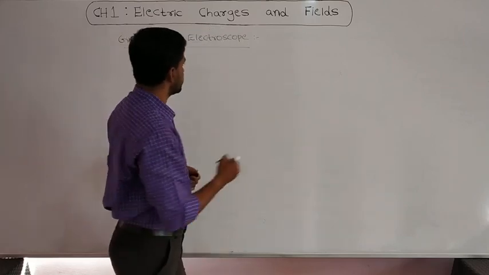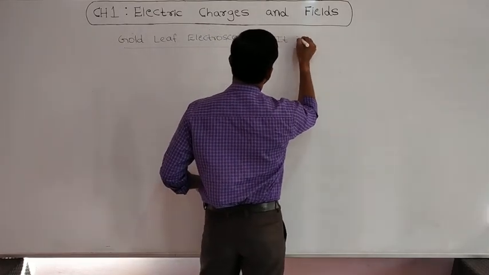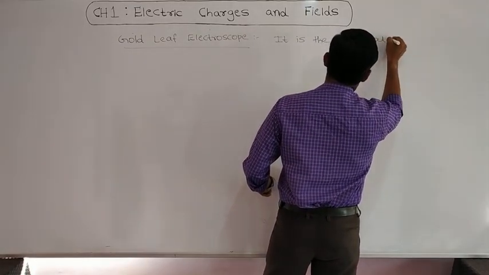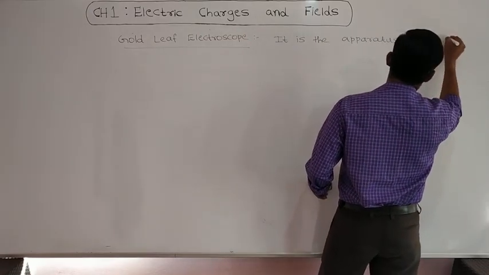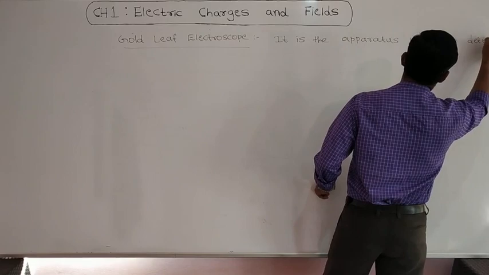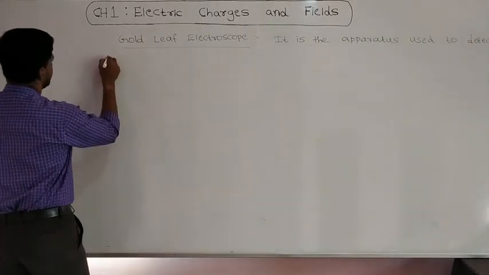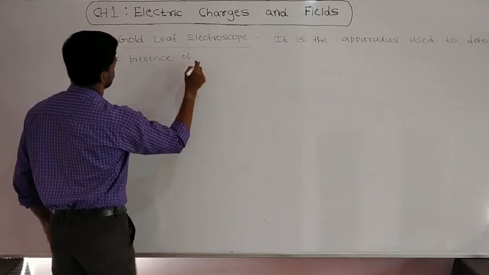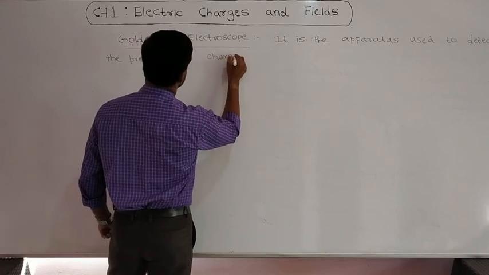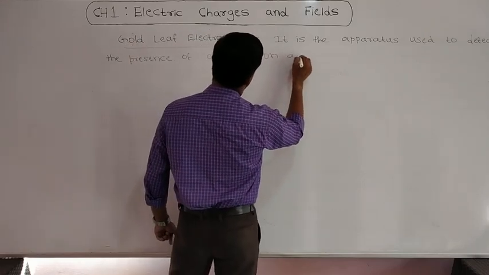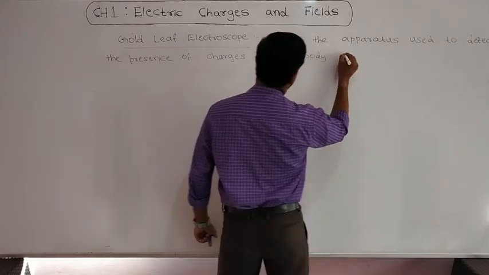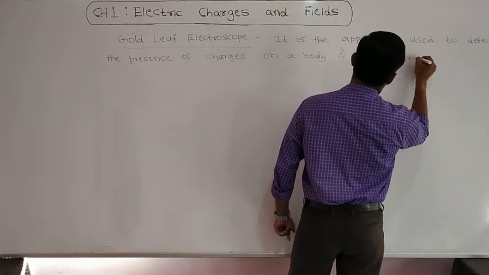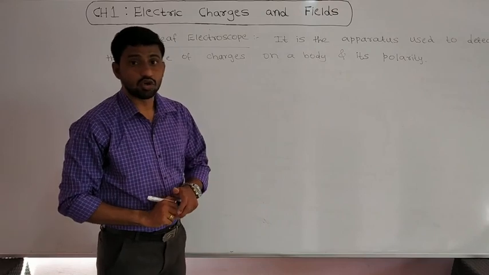The gold leaf electroscope is an apparatus used to detect the presence of charges on a body and its polarity. That apparatus is called a gold leaf electroscope.